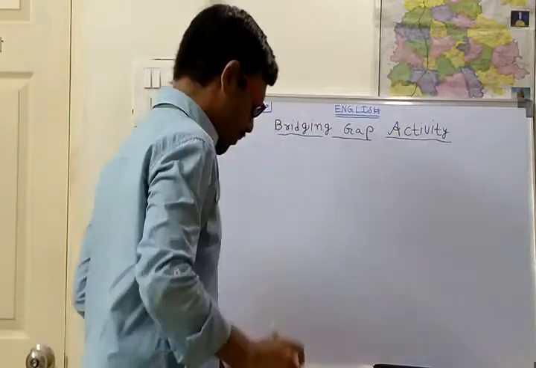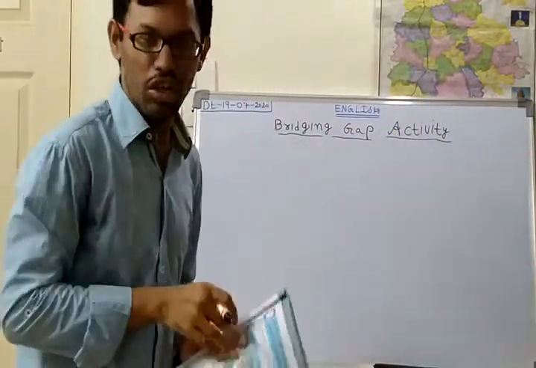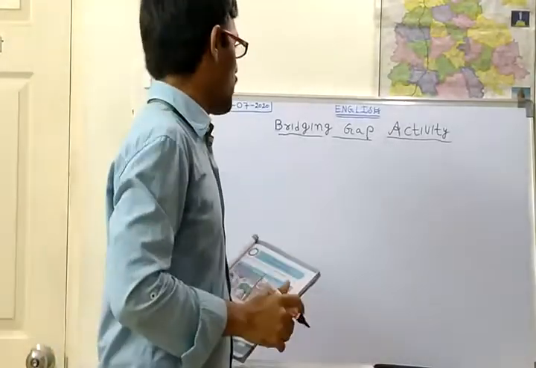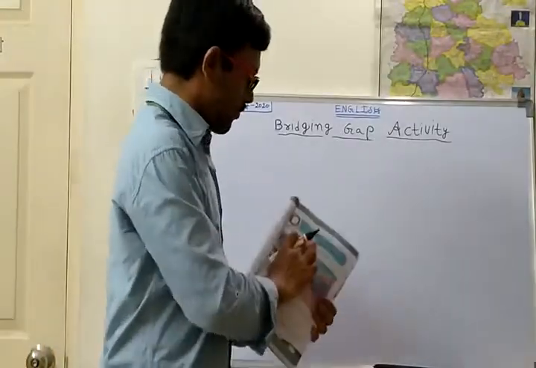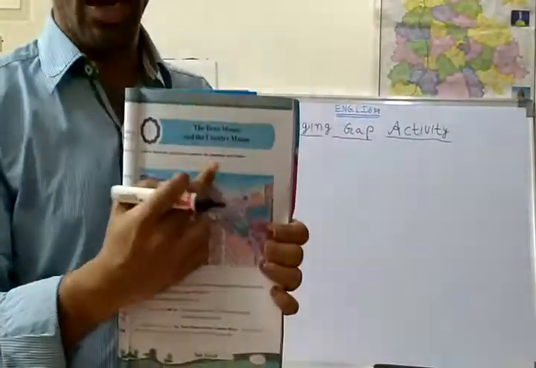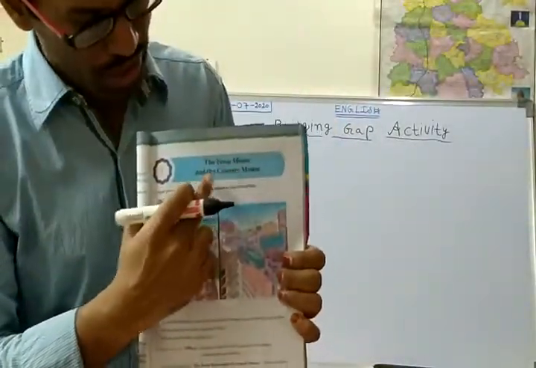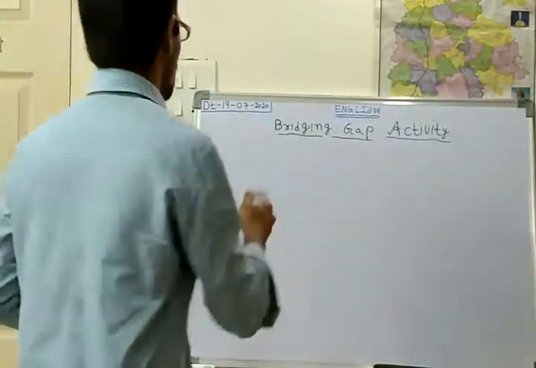So a bridging gap activity we shall see in unit 1. So what is a bridging gap activity? If you see unit 1, this is the town mouse and the country mouse. The town mouse and the country mouse.